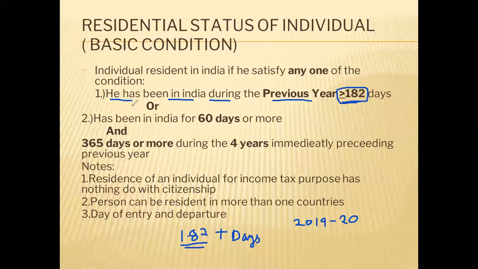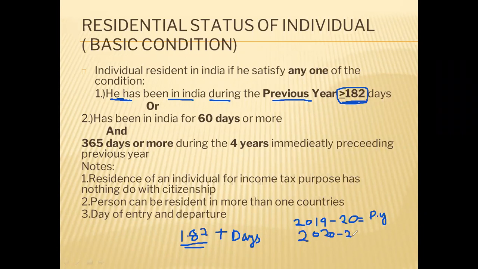This is the first basic condition, a simple one. If ABC has stayed in India for at least a minimum of 182 days during the previous year, then he will become resident in India for that previous year and obviously for the assessment year also.